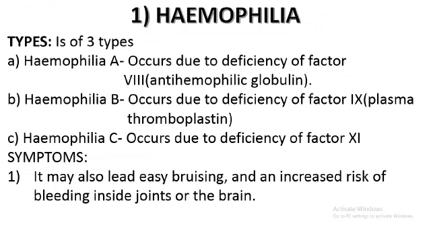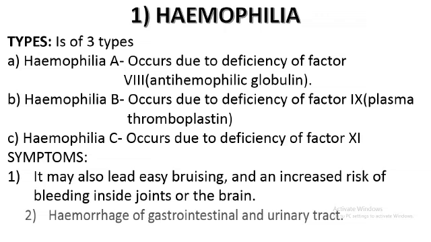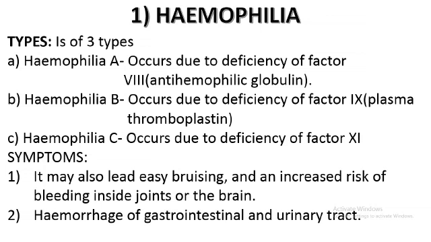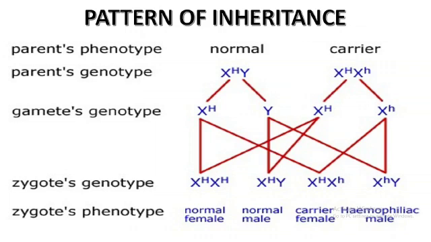Particularly in joints, when a person tries to bend or move, there are chances of leakage, and likewise chances of bleeding in the brain. The second thing is hemorrhage in the gastrointestinal and urinary tract. That is, in the abdominal region, the stomach and intestinal region, there may be bleeding, or in the urinary tract there may be bleeding. So these are the major symptoms.